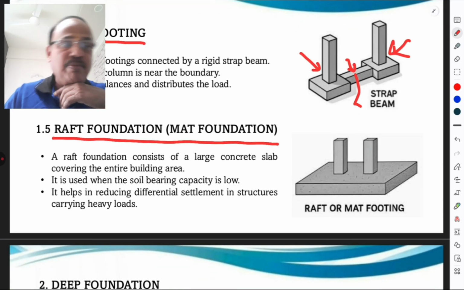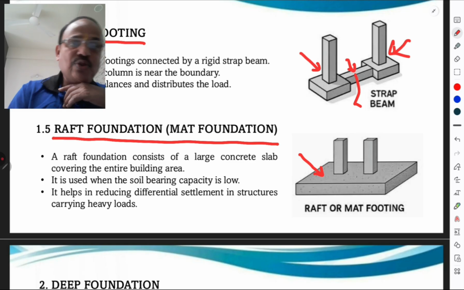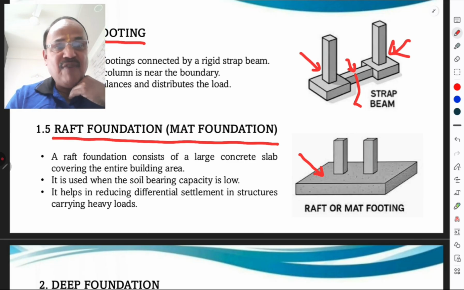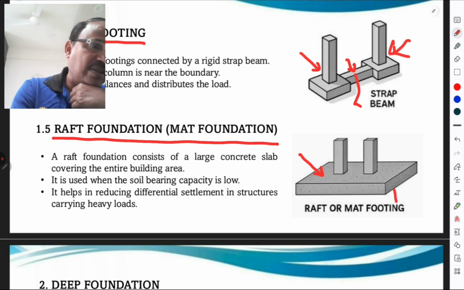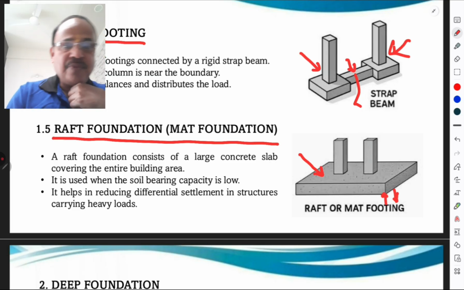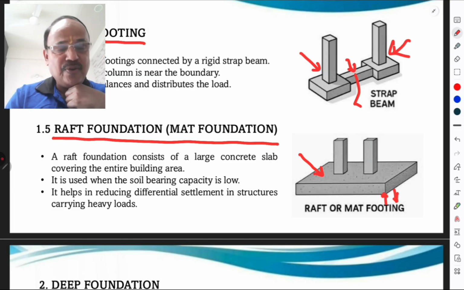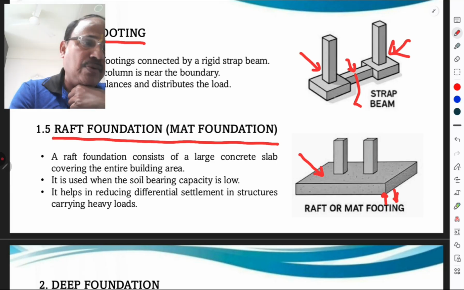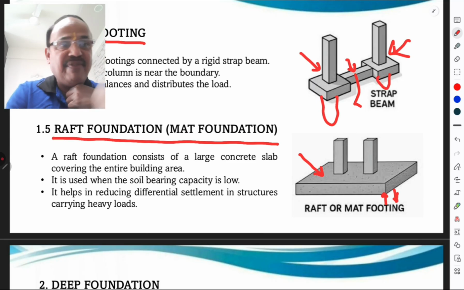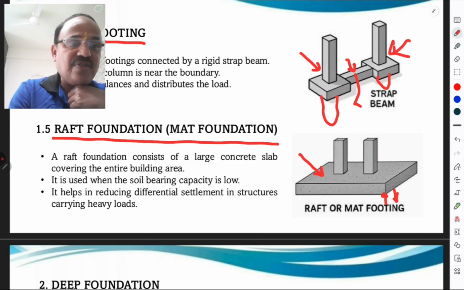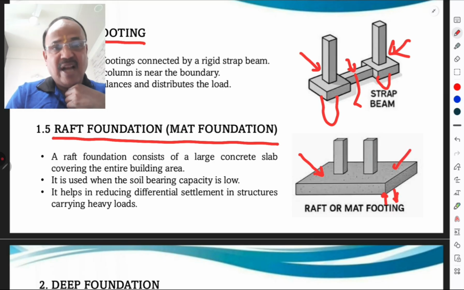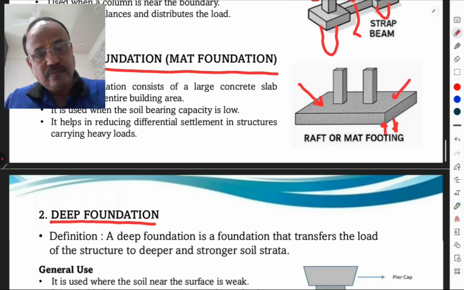Sometimes it is called a mat foundation because this is like a mat. A raft foundation consists of a large concrete slab covering the entire building area. It is used when soil bearing capacity is low, and it helps in reducing the differential settlement in the structure carrying heavy loads. What is differential settlement? One column settles more, one column settles less. Such a settlement is called a differential settlement. To avoid such a differential settlement, we go for the raft foundation or a mat foundation.